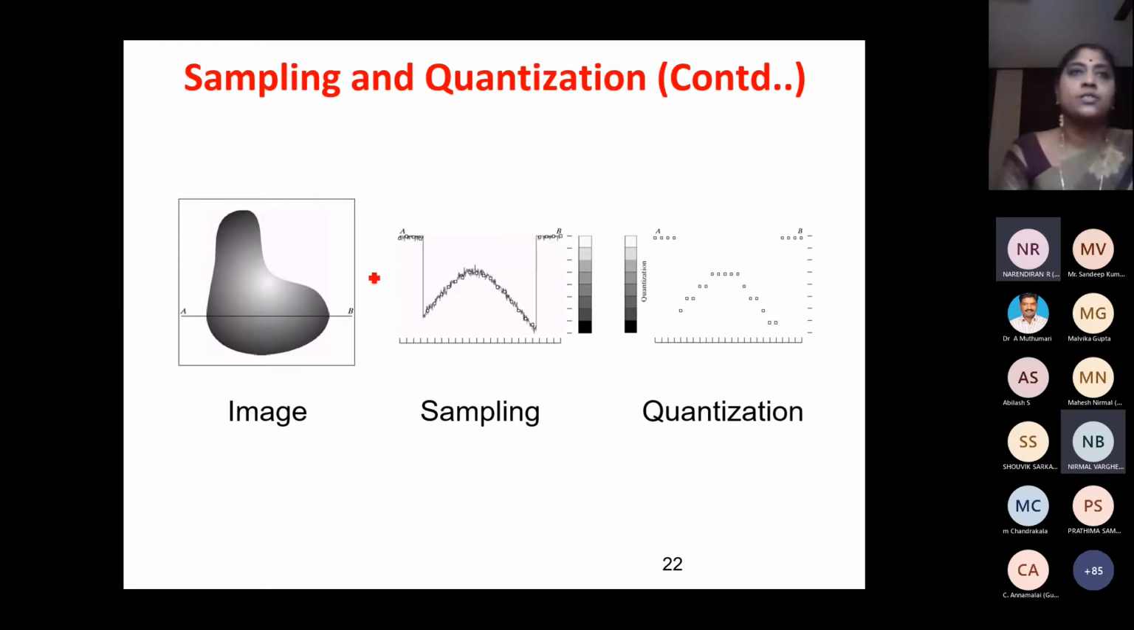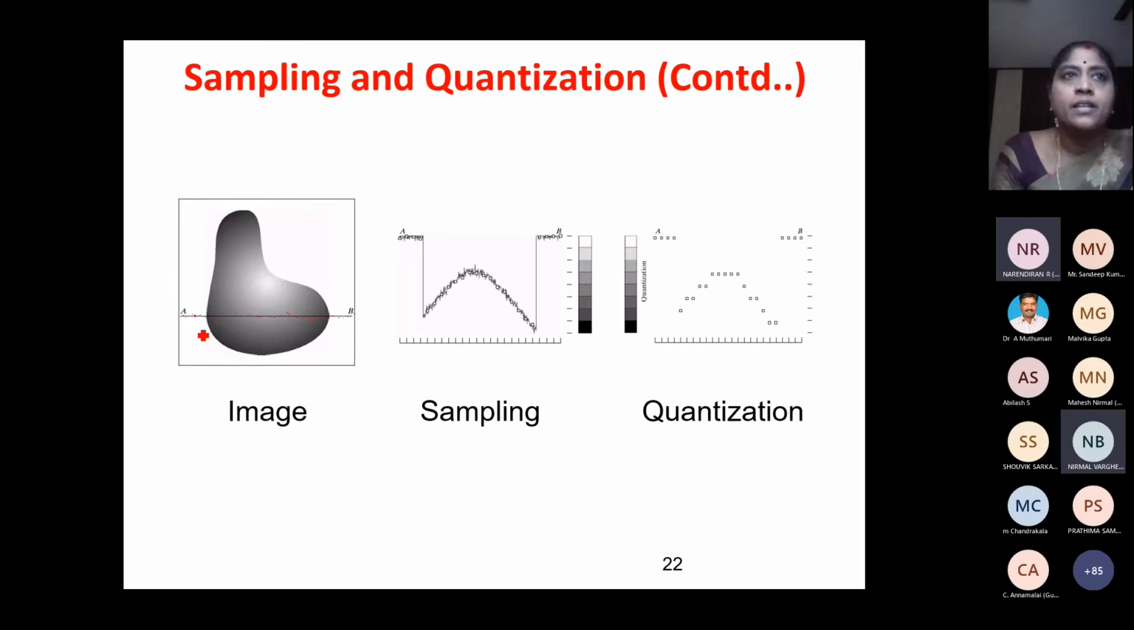The next image you can see. So this is an image. Assume this is an image. Take the line A to B. So here I am going to take the gray values. I'm not taking the entire values. I'm going to take samples in this line.